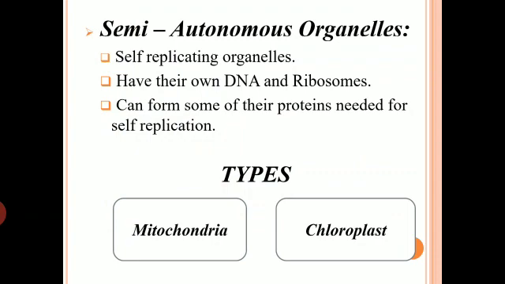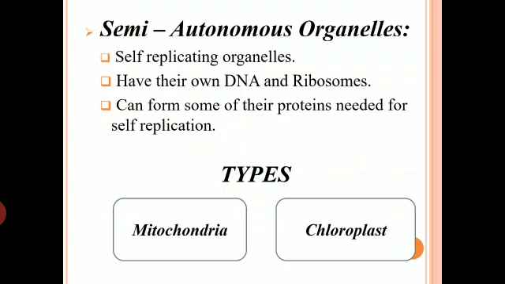And why are they able to replicate themselves? Because they have their own DNA and ribosomes. So we will see what kind of ribosomes and what all other things are present other than DNA. Due to the presence of DNA and ribosomes, they are able to prepare some of their proteins which are needed for their division, and that's how they are able to replicate themselves. So did you understand? So this is about semi-autonomous organelles.